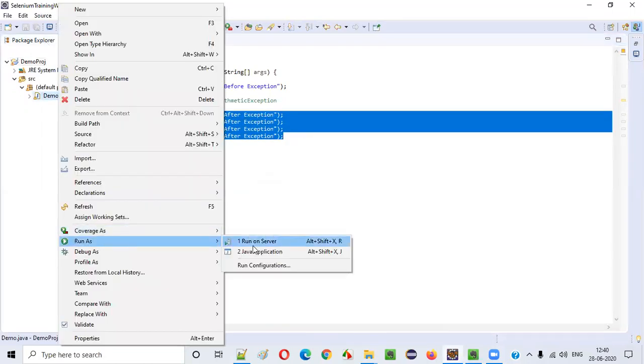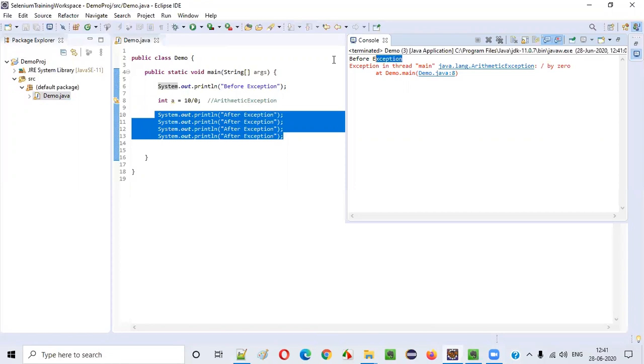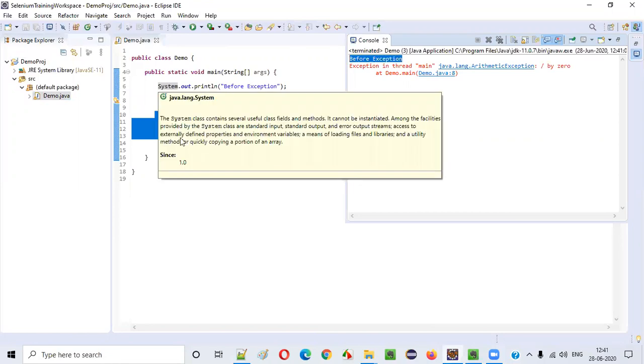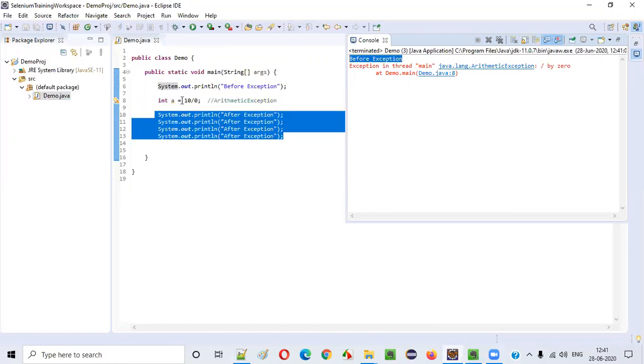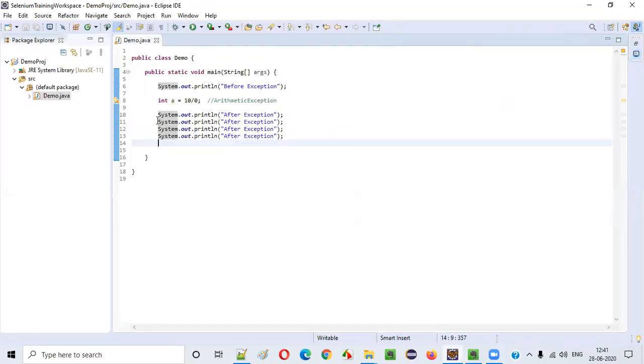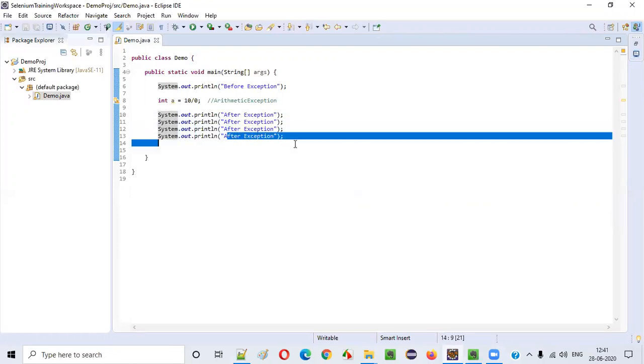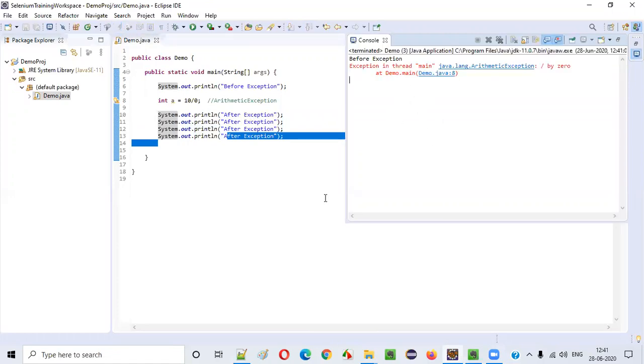So run this, right click, Run As, Java Application. As you can see, "before exception" got printed because this is coming before the exception occurred. Then when the statement giving the exception occurs, the exception will be displayed like this during the runtime and the program execution will stop, guys. We got the ArithmeticException and the program execution has stopped here. As a result of that, the remaining code in the program didn't get executed. That is, "after exception" didn't get printed in the output, right?